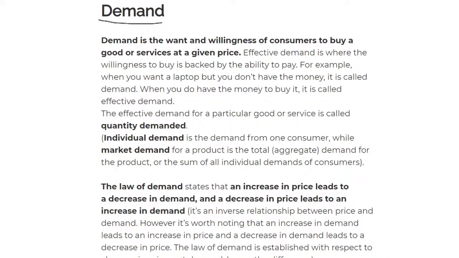So individual demand. What is individual demand? This is demand from one consumer, while market demand for a product is the total aggregate demand for the product. So individual demand is when one person demands something, and when we say market demand, it's the total country, the total nation, or how much percent of the population are willing to buy this. It's the sum of all the individual demands together, which gives us the market demand. So it's also important to know that.